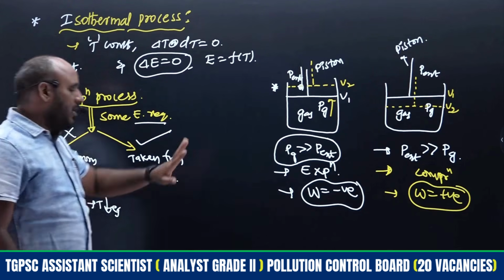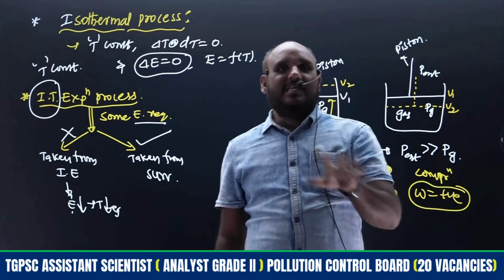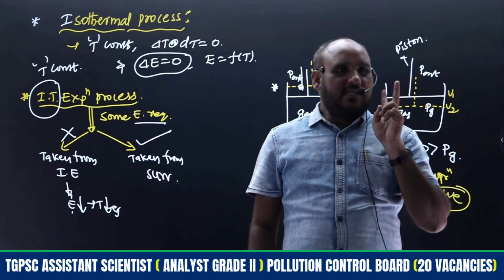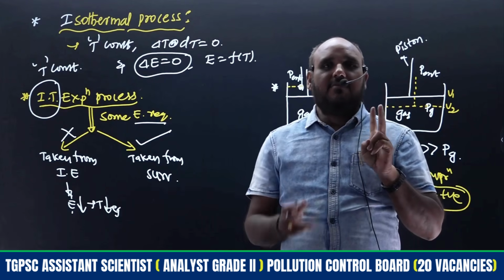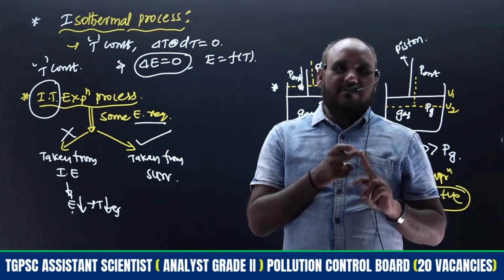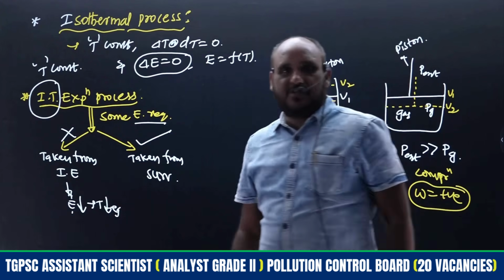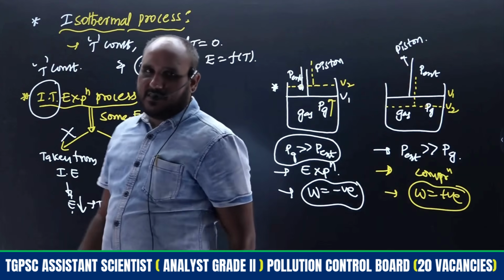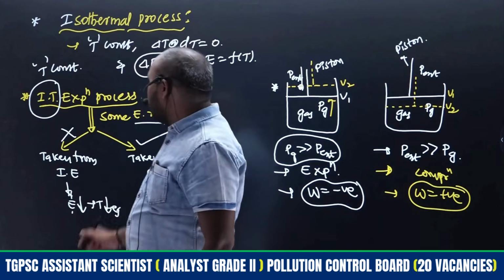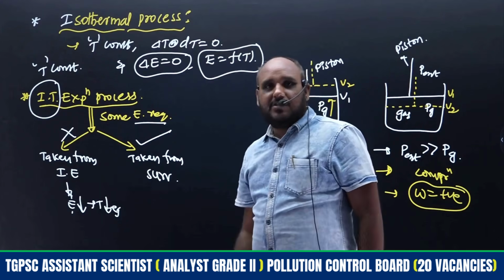Not only in isothermal, in all cases two possibilities are there. For expansion, either energy will be taken from the internal energy or from the surroundings. Which one is suitable? If internal energy is utilized for expansion, internal energy will decrease. As internal energy decreases, temperature also decreases, as I told you, internal energy is a function of temperature.